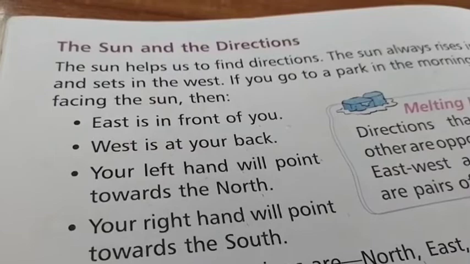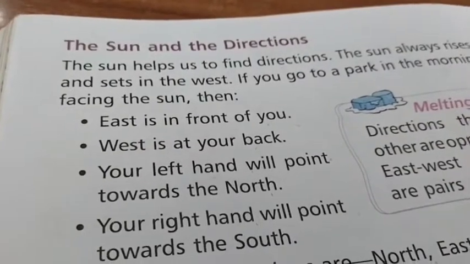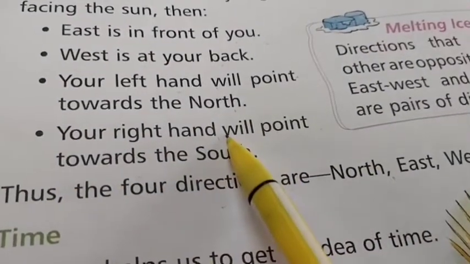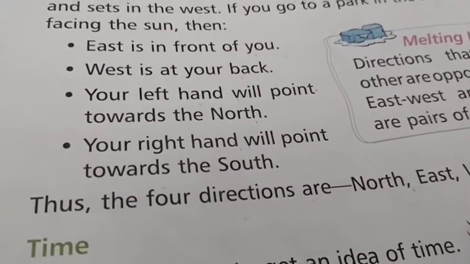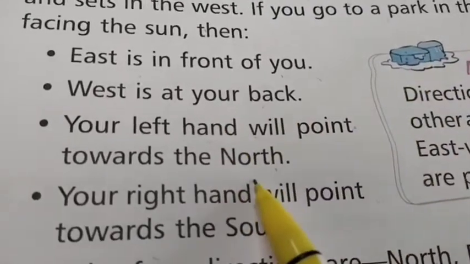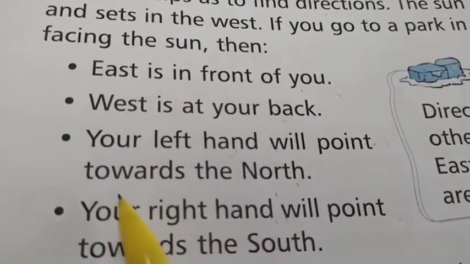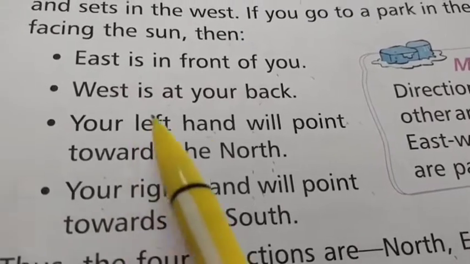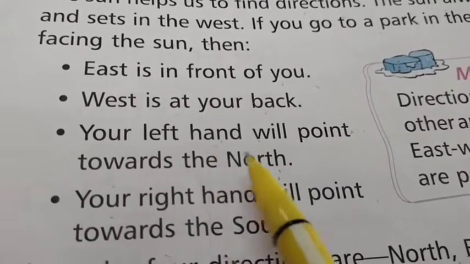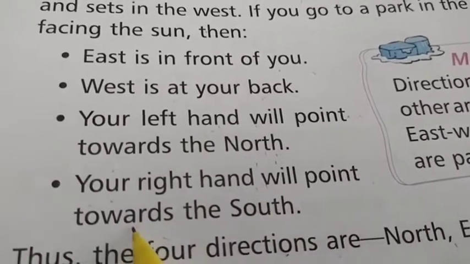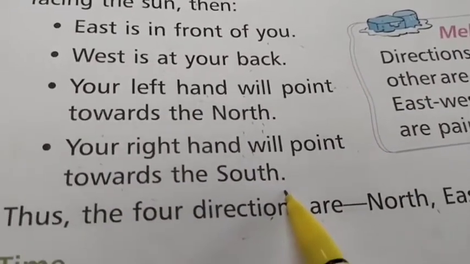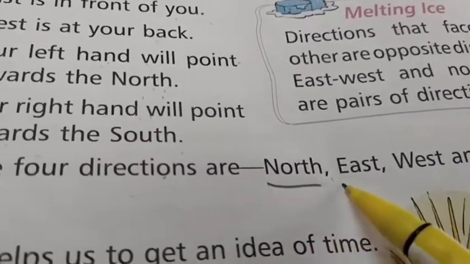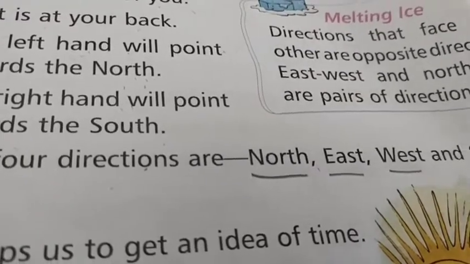So if you're standing before the sun, front is your east, back is your west. Your left hand will point towards the north. Okay, so how to find the north? Your left hand will point towards the north. Okay, so when you're facing the sun, at that time your left hand will point to the north. Okay, your right hand will point towards the south. Or you'll understand. So now you all take your pencil, underline, children. There are four directions: north, east, west and south.